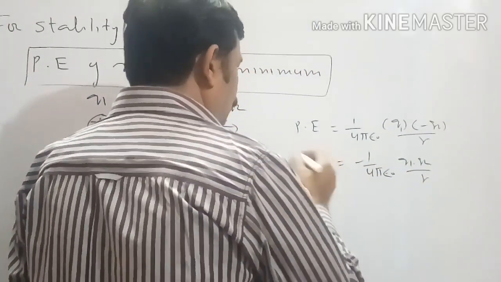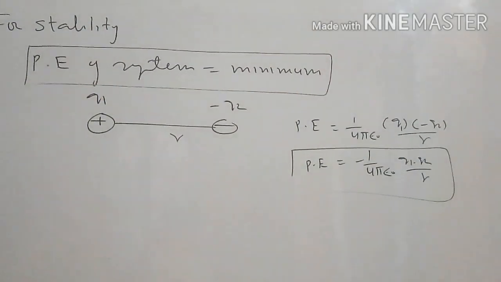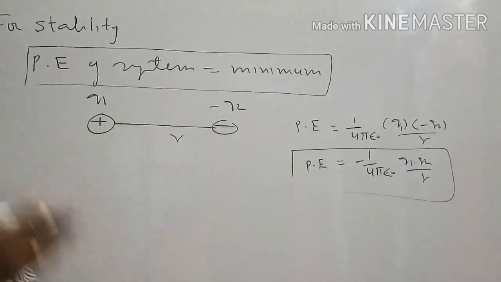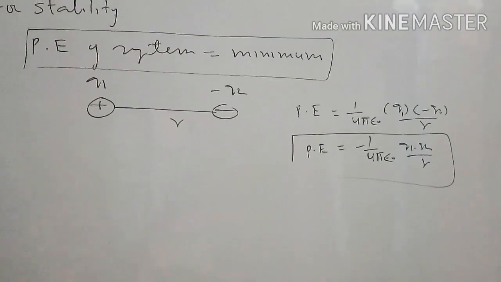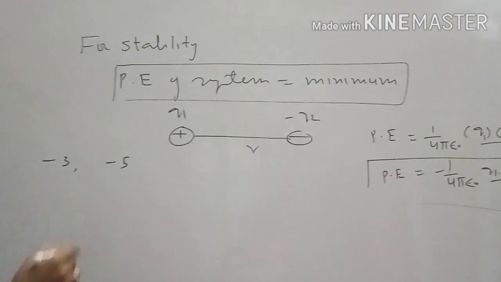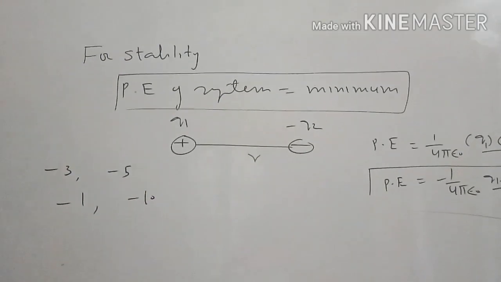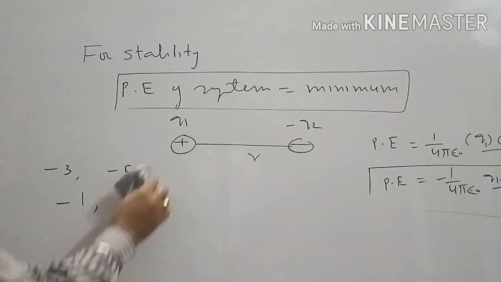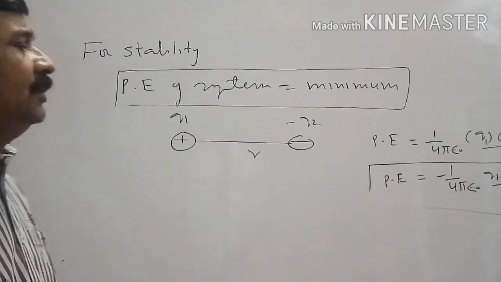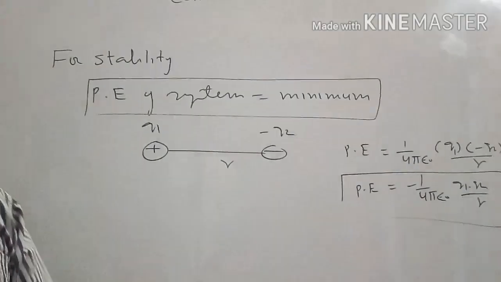Now in junior classes in number line you have read that a less negative value is more as compared to a more negative value. -3 is more as compared to -5. -1 is more as compared to -10. So if we are getting negative potential energy of the system and we want stability, it is necessary that potential energy should be more negative.